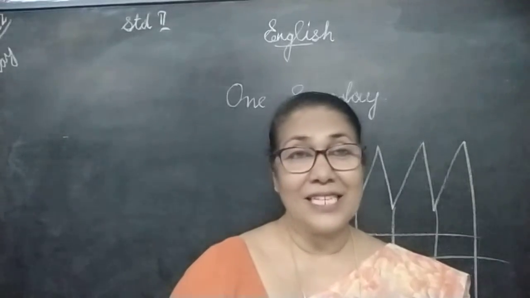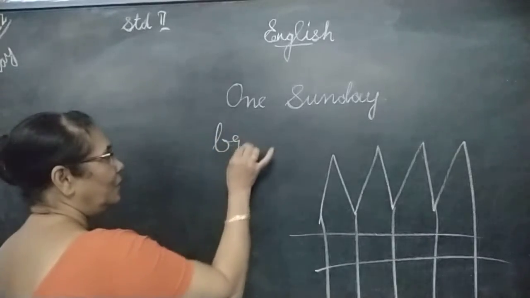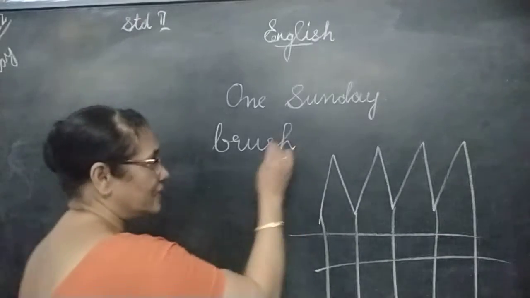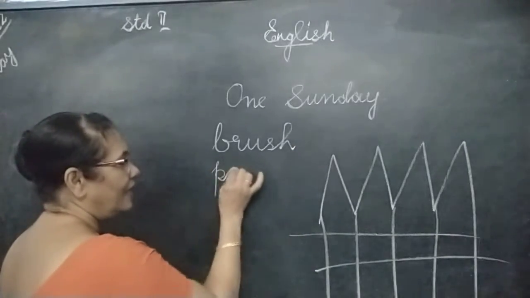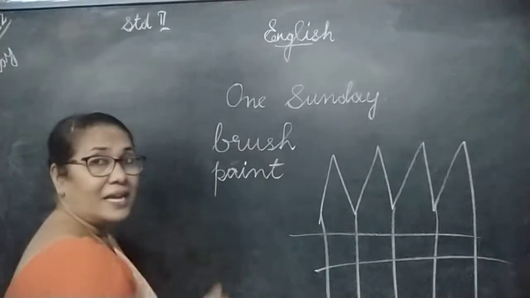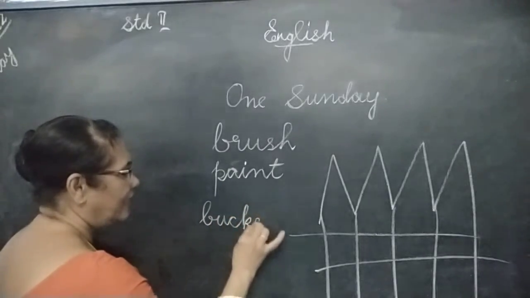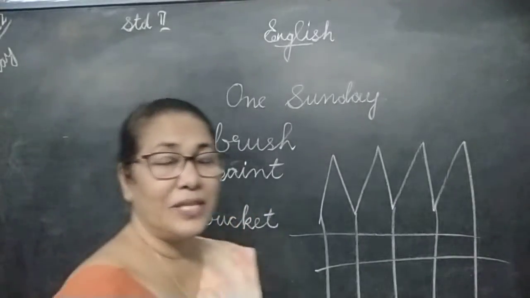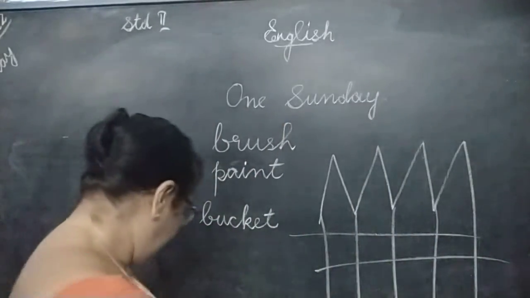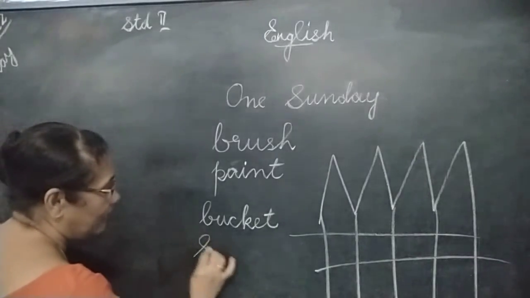It is brush. How do you spell brush? B-R-U-S-H, brush. P-A-I-N-T is paint. Bucket: B-U-C-K-E-T, bucket. How do you spell Sunday? S-U-N-D-A-Y, Sunday. So whenever you write the special names, you should write in capital letter.